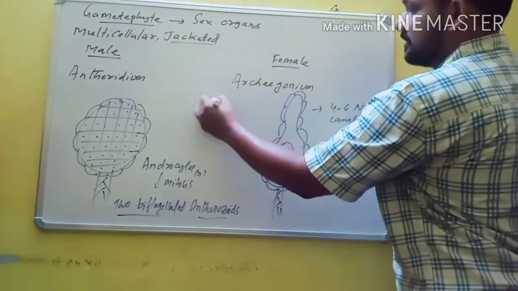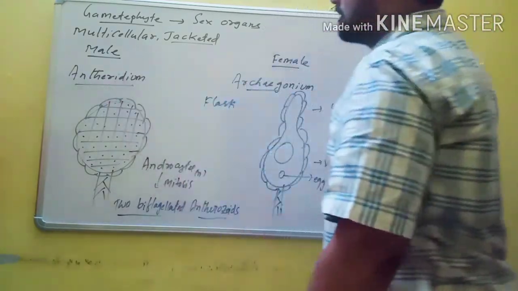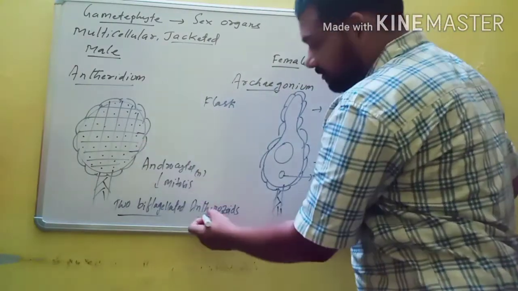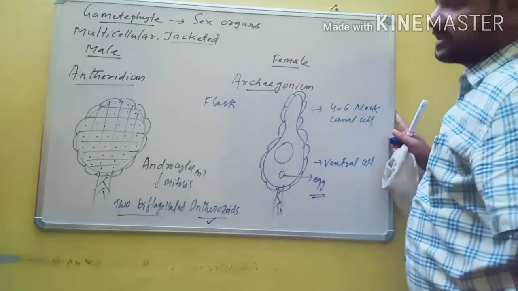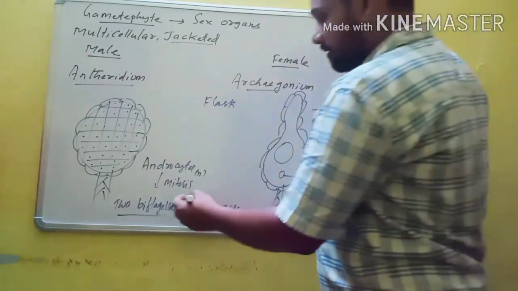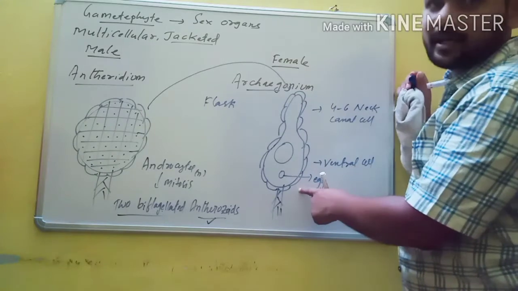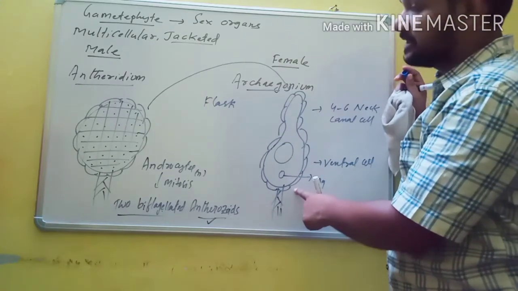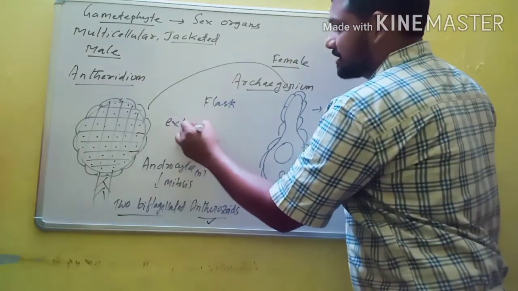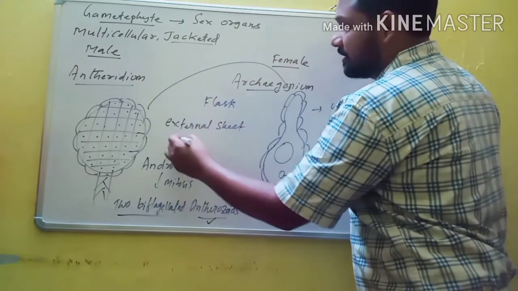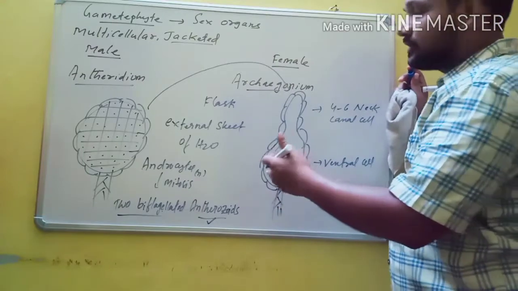The female sex organ is flask shaped and is known as archegonium, and the male sex organ is called antheridium. The antheridium finally produces antherozoids, and the archegonium finally produces egg cells. Here the biflagellated antherozoids should move towards the archegonium. For the swimming of biflagellated antherozoids, an external sheet of water is required, for the free swimming of the antherozoids into the archegonium.